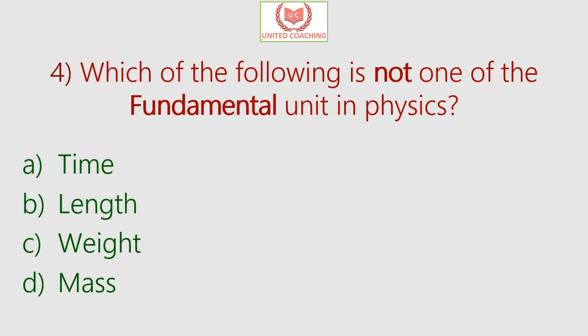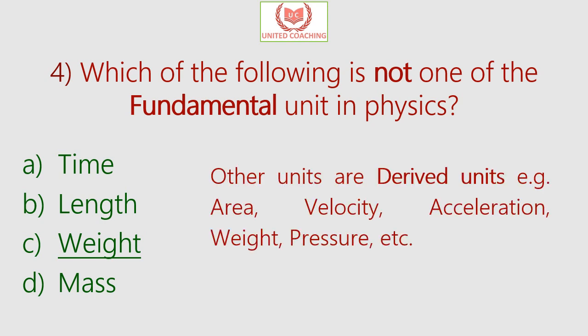Our next question is, which of the following is not one of the fundamental units in physics? Is it time, length, weight, or mass? So the answer is weight. The three basic fundamental units in physical quantities are length, mass, and time. Length, mass, and time are the basic fundamental units, and the other units are derived units, like area or velocity or acceleration or weight or pressure, etc.